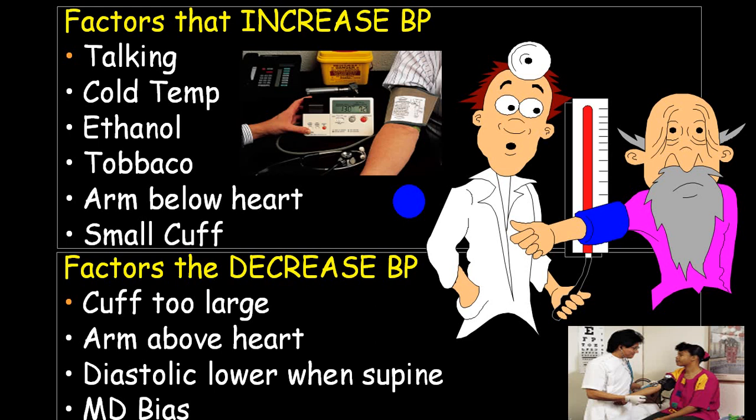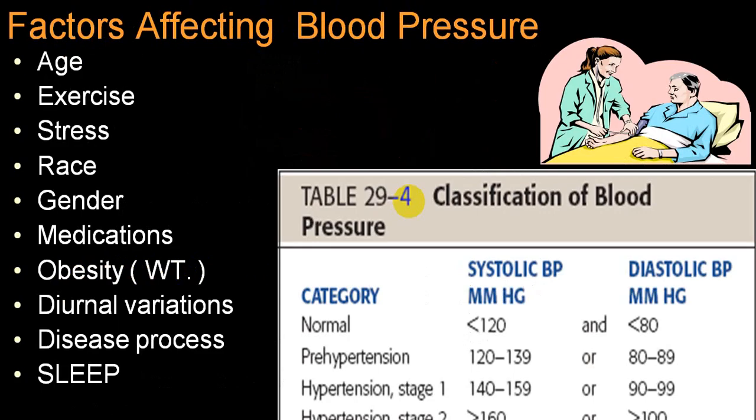Diastolic lowers when the person is in a supine posture, and there are certain bias readings which will also cause a rise or decrease in blood pressure. There are some physiological factors which can also alter your blood pressure, like age. There is a different blood pressure during a younger age group, in a newborn, in a children, and in the old age group.